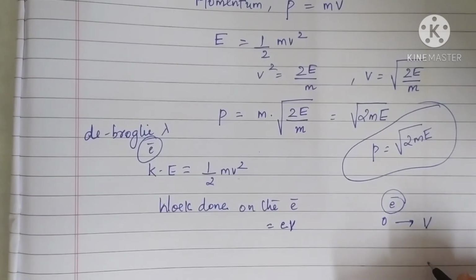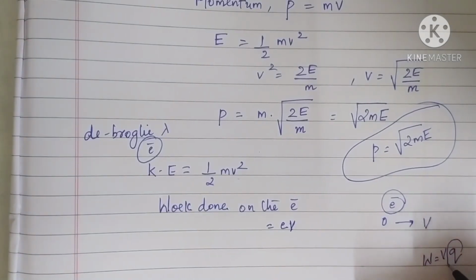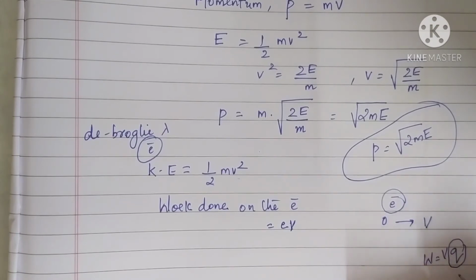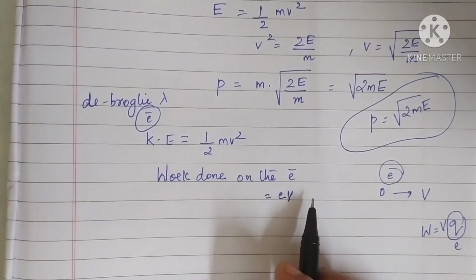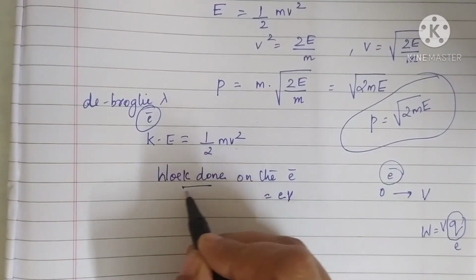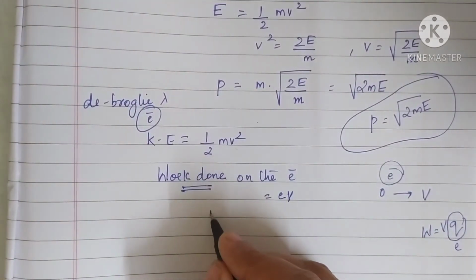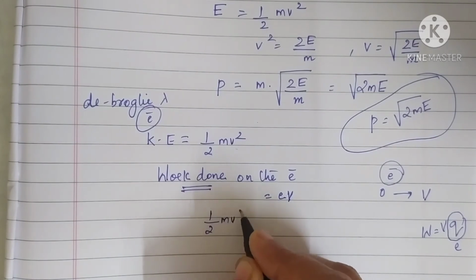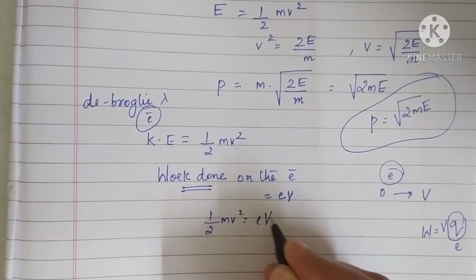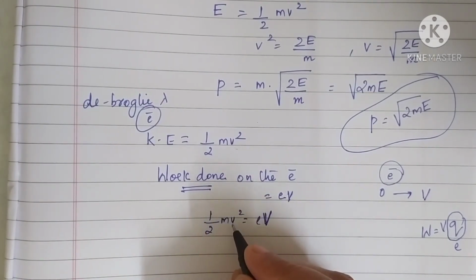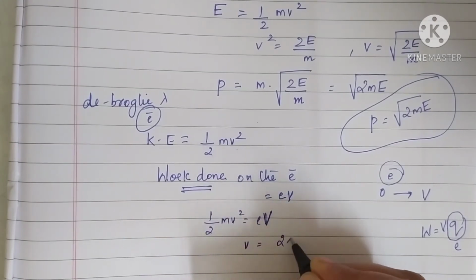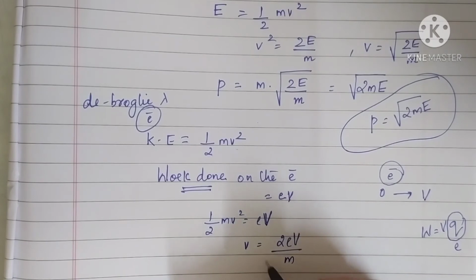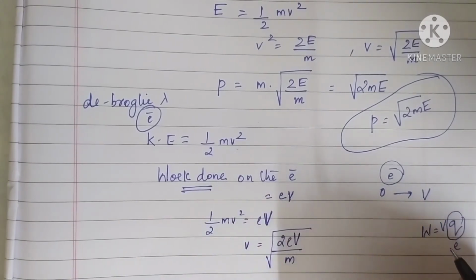You may have studied like this, W is equal to V into Q, right? Here it is an electron, so instead of Q you are giving the value e. So the expression is e into V. Now this work done is actually the energy. So you can write half mv squared is equal to eV. This is potential and this is velocity, don't get confused. From this, what is v? v is root of 2eV by m.